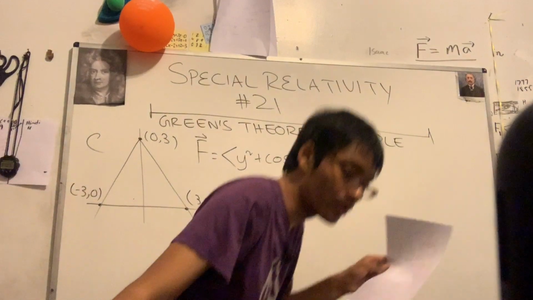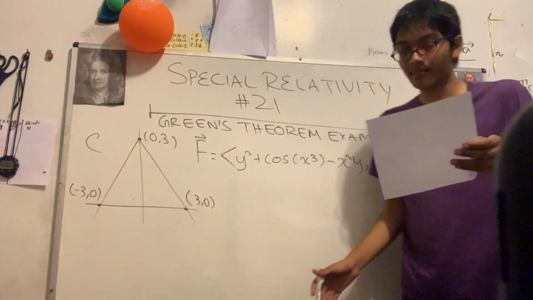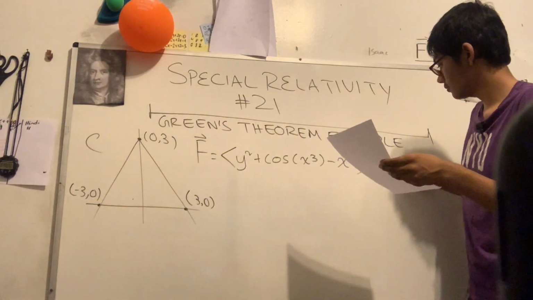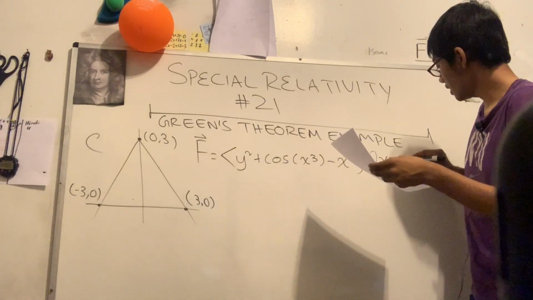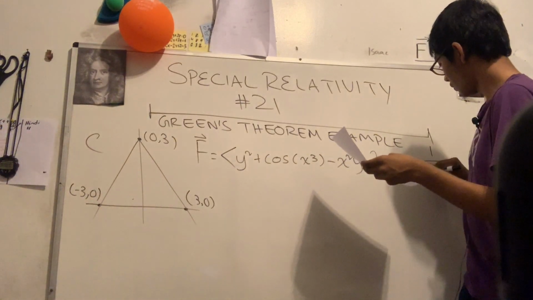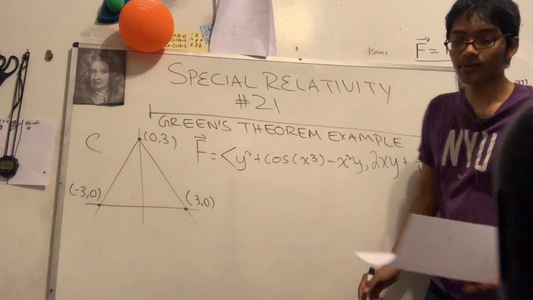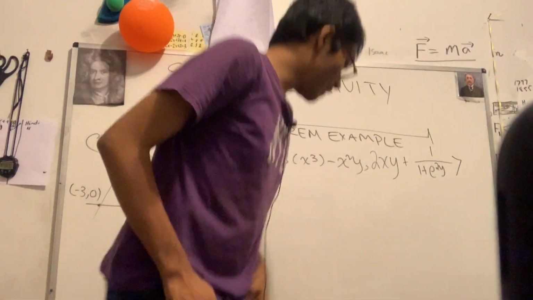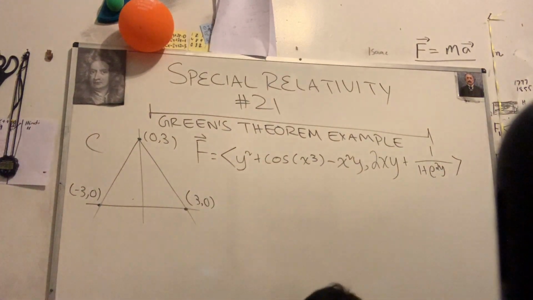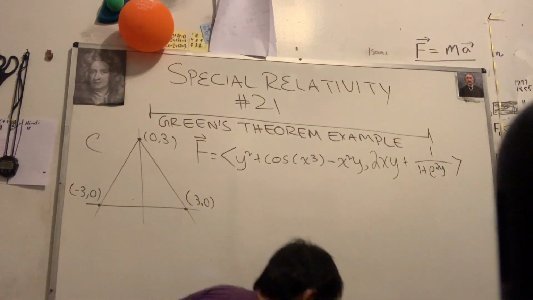And what's my y coordinate? Here's my y coordinate: 2xy plus 1 over 1 plus e to the 2y. All right, ladies and gentlemen, that right there is our vector field. Now, our goal, what is our goal?